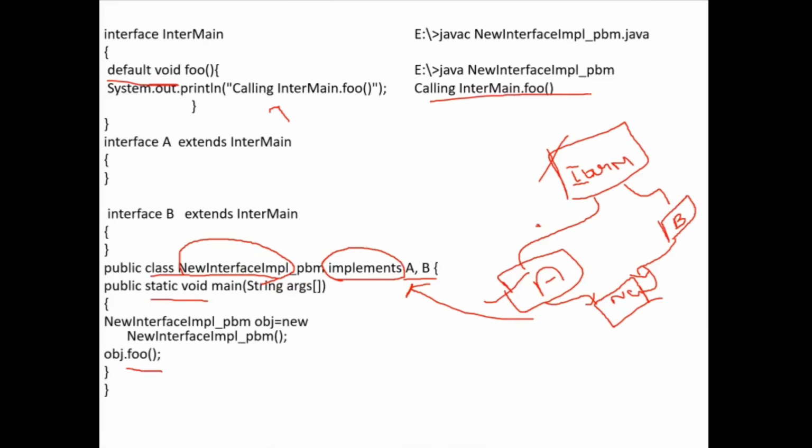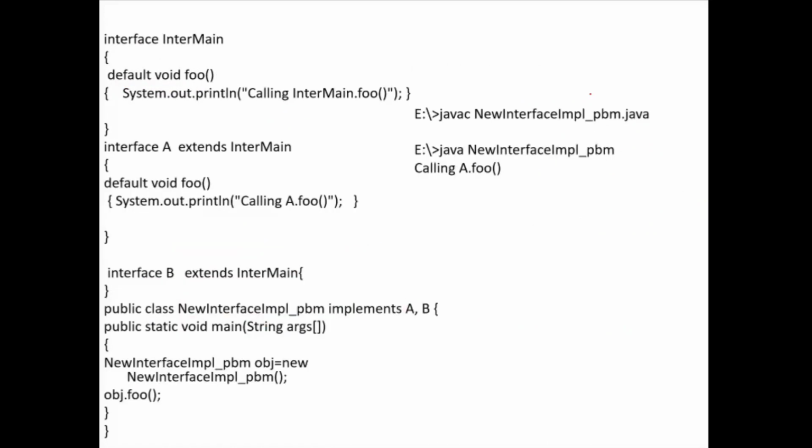Got it? Say yes or no. Yes, ma'am. Okay. Ma'am, if you override in B and C, if you override the same method in A and B, what will happen? It will call B, ma'am.